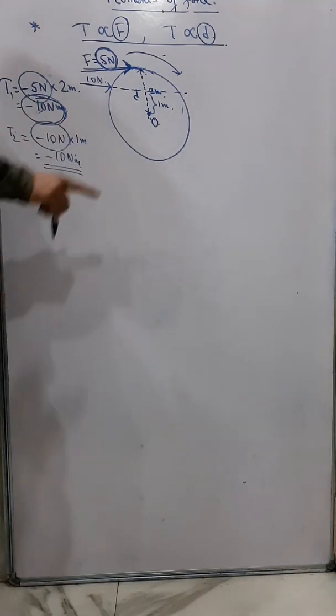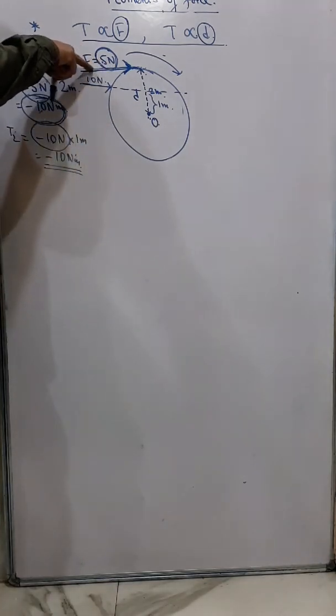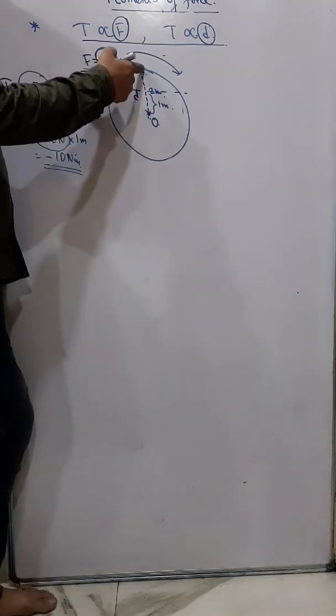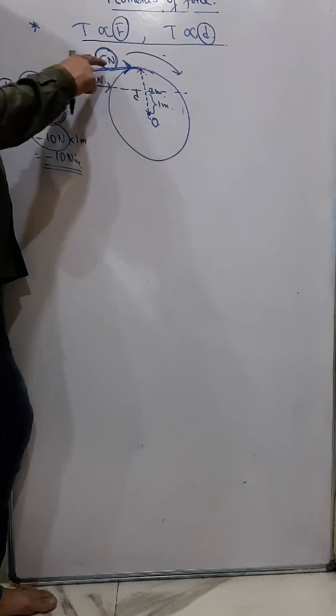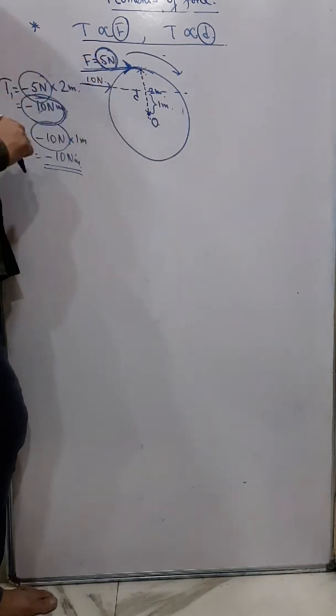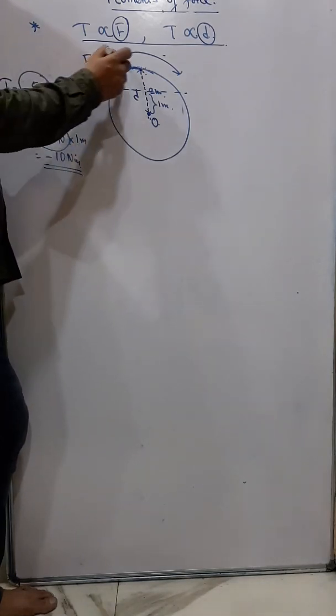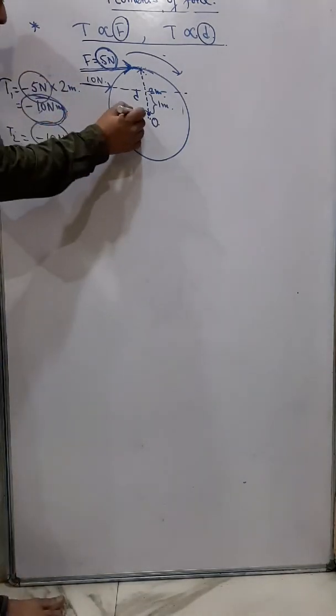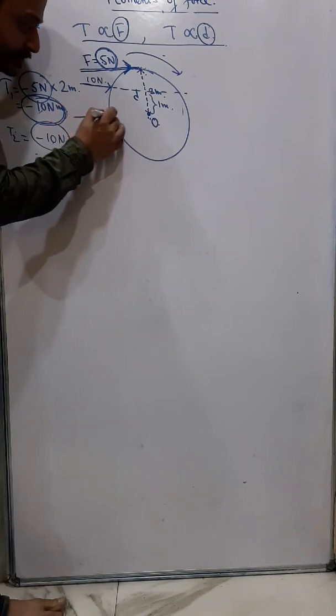So naturally you can understand that when I apply my force at a greater distance from the axis of rotation, I require to give minimum force. So naturally this is the best option. Now try to understand this also. Now imagine if I apply a force here.